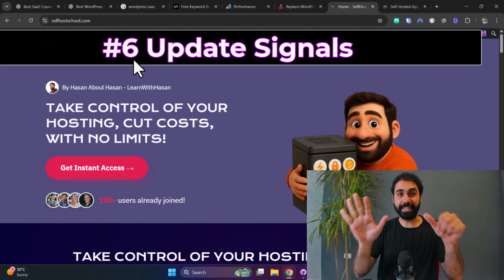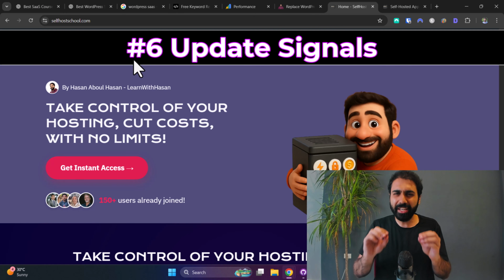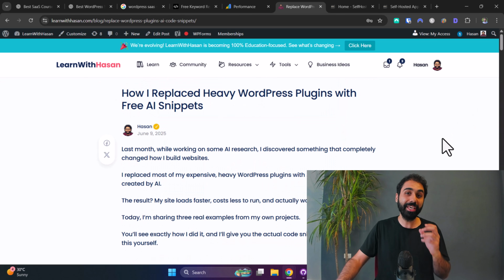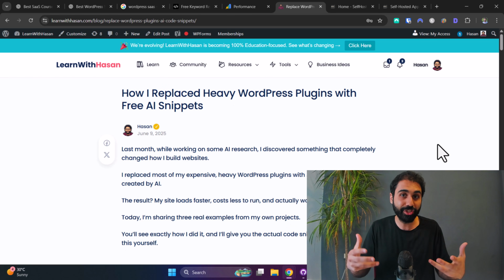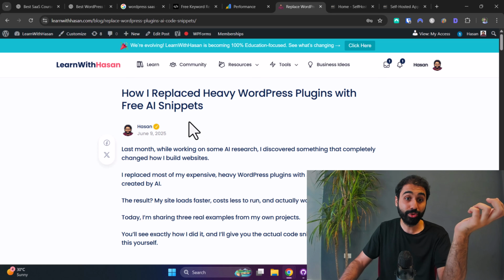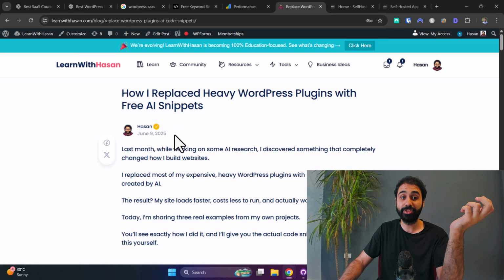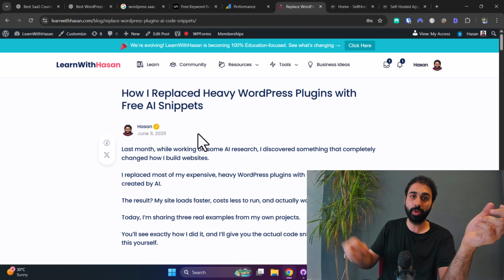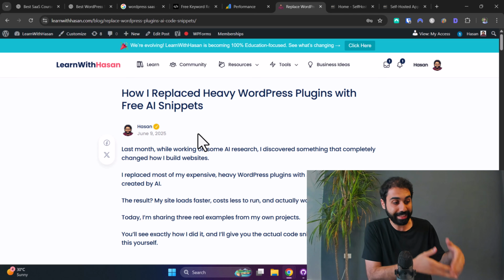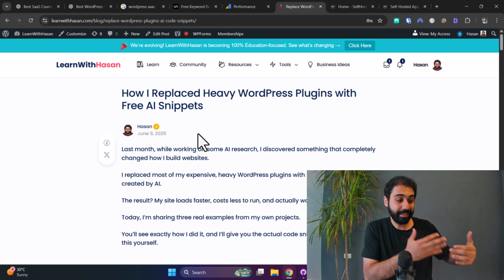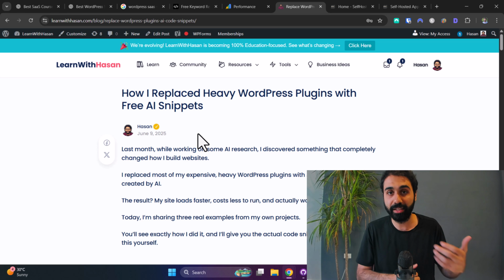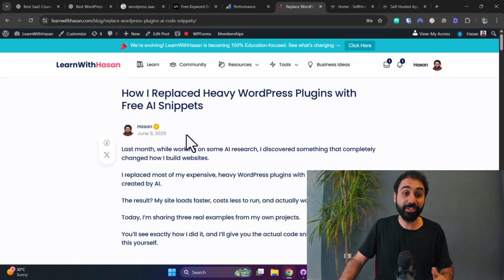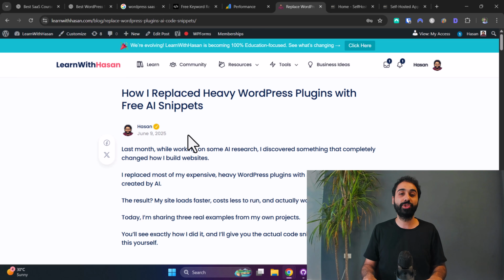Tactic number 6, update signals. In short, whenever you create a blog post or a web page, just make sure to keep your content fresh and new, and make sure to show the updated date or created date on your web pages, so language models, when scraping and reading your web pages, can know that this content is new and fresh, and it can rely on it when generating content. So in short, just keep your content updated and mention the update date inside your web pages.